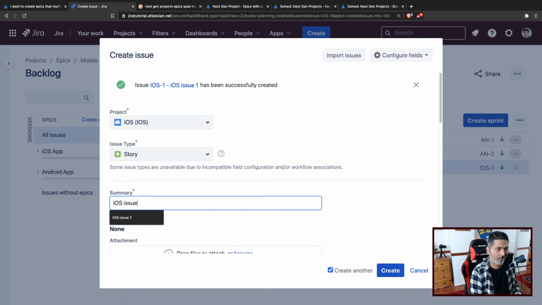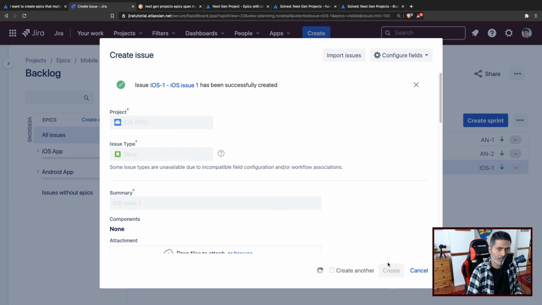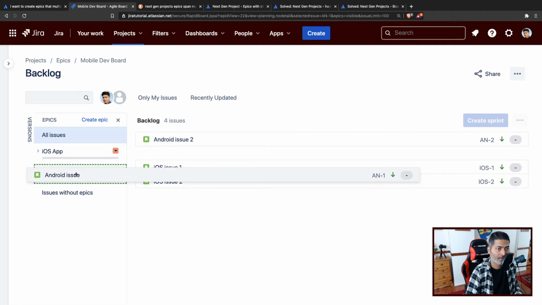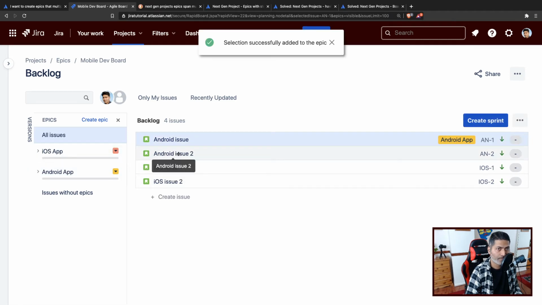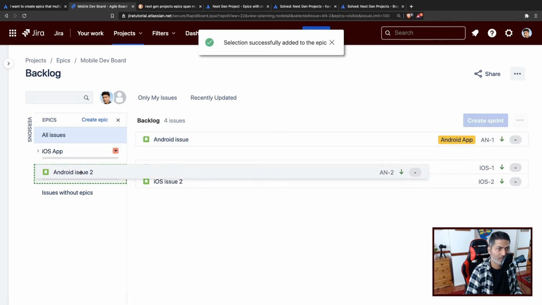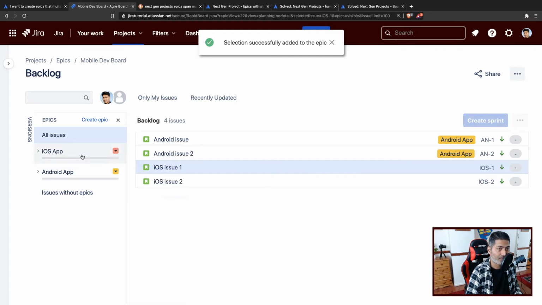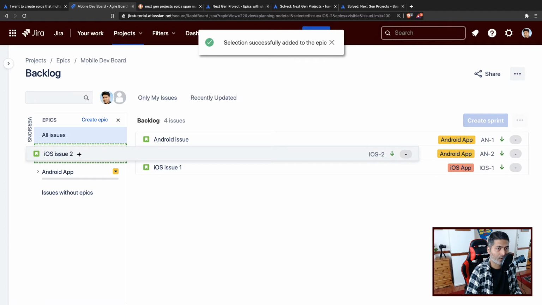Issue 2. So I think this looks good. So now in this particular situation, as per the configurations, we have issues lying in two different projects, but you can link them to the epic that is actually stored in another project.